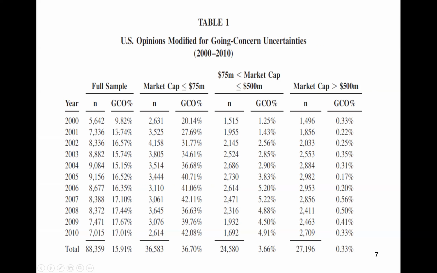Okay, so that's for the full sample. And then if we split firms into large, small, and medium size, what we find is that the small companies tend to receive more going concern opinions. So if the market cap is less than 75 million, I've chosen 75 million here because this is the cutoff for determining whether the company is an accelerated filer, right? If it's below 75 million, it's relatively small. 36% of companies receive going concern opinions. So that's pretty high, right?